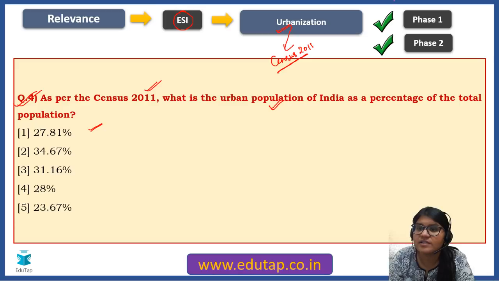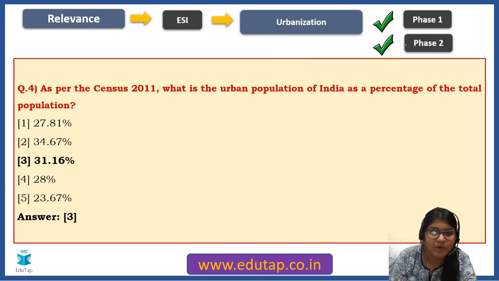Okay, so this is again going to be relating to your phase 1 and phase 2 as well. Let us see the answer. The urban population of India as a percentage of the total population is 31.16 percent. Important, keep this in mind, your urban population.